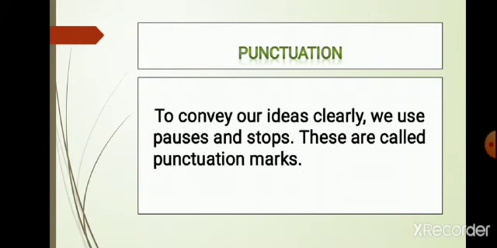We start it with a capital letter, and after the completion of a sentence, we put a full stop at the end of the sentence. So capital letters and full stops show that a sentence is completed, that one idea is completed.